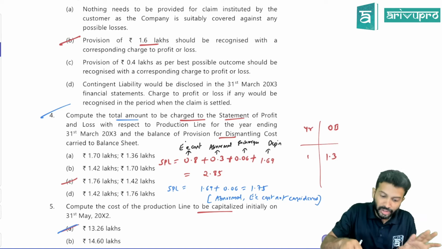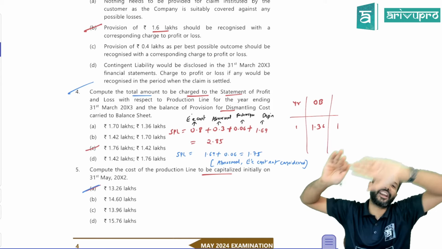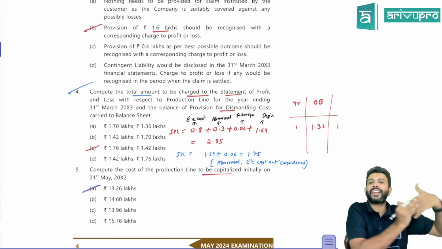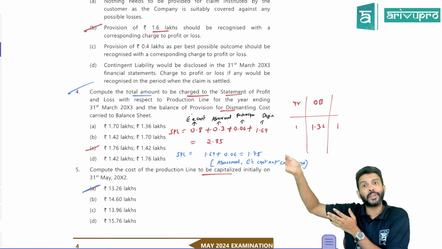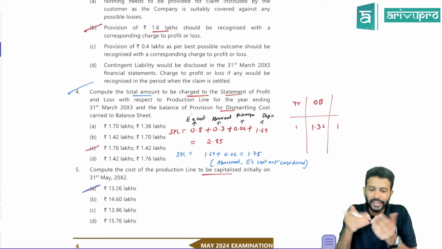Even the MCQs, they will not give in one order. The first MCQ may be related to Ind AS 16, the second MCQ may be related to some other standard, and again the fifth MCQ may be related to Ind AS 16. So like this, they'll go on juggling. So you need to just work it out.